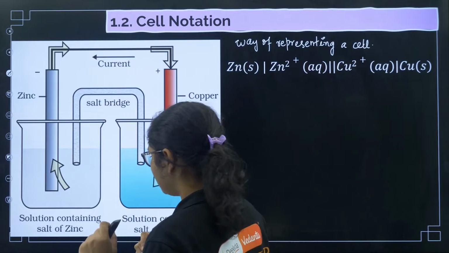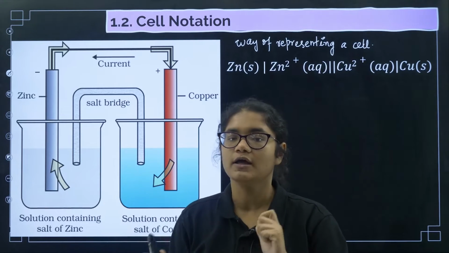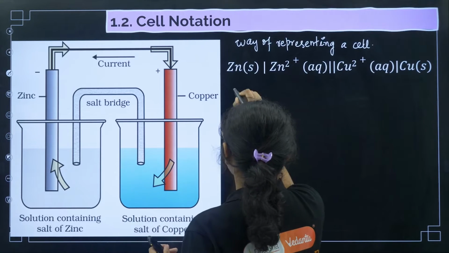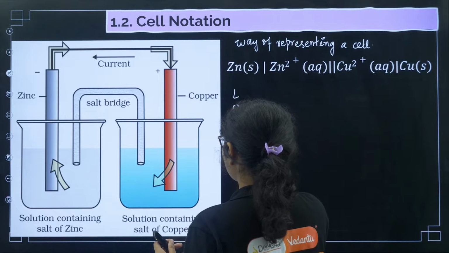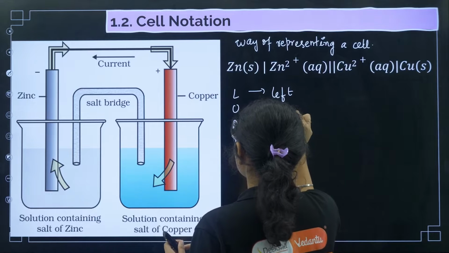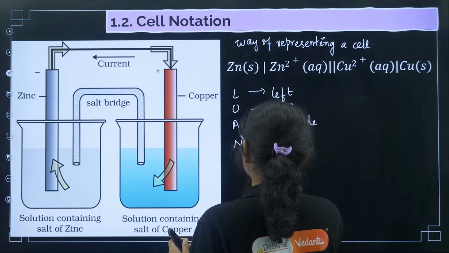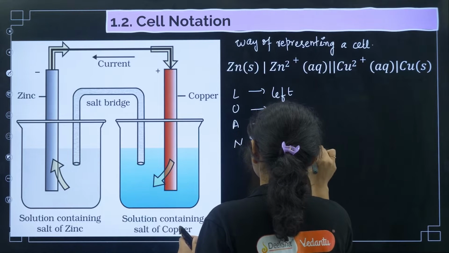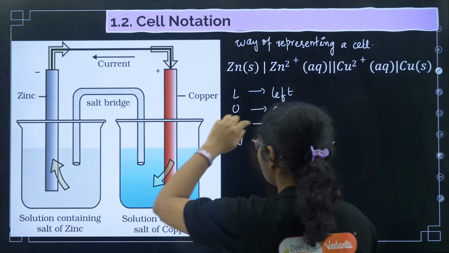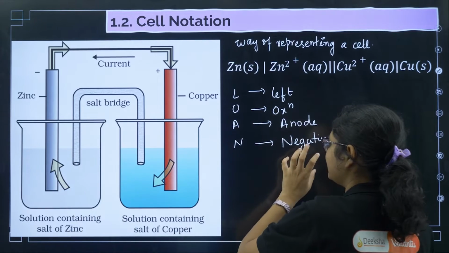Now in a galvanic cell, as you know, we have two sides. One is your oxidation half cell and one is your reduction half cell. So I told you a trick to remember, that is LOAN CAP. You have to remember that on left side we have oxidation. O stands for oxidation, then A is anode, and N is negative. So on the left hand side of this galvanic cell, oxidation takes place at the anode, and the charge of the anode is negative.